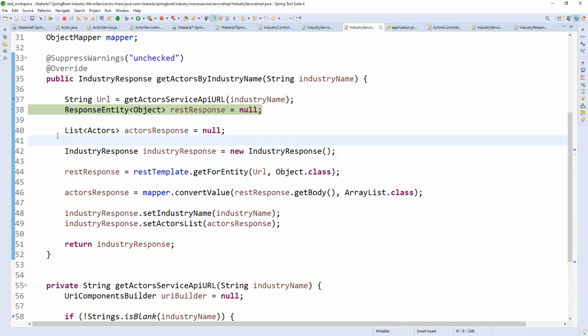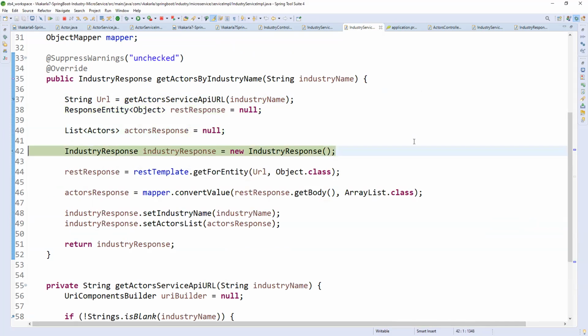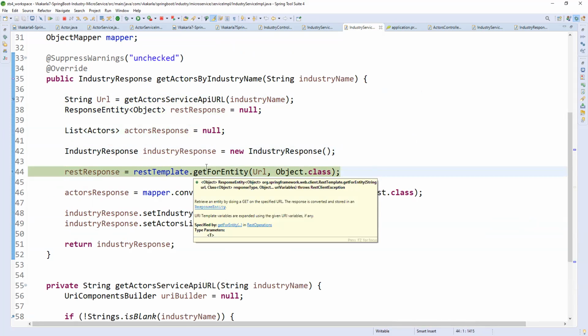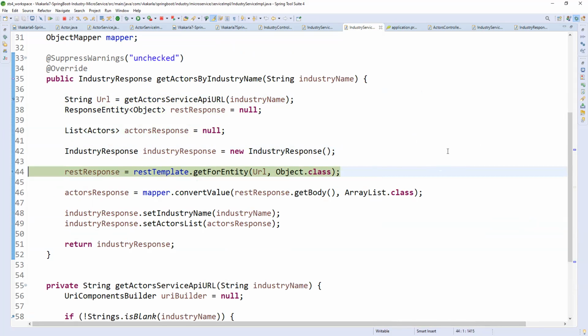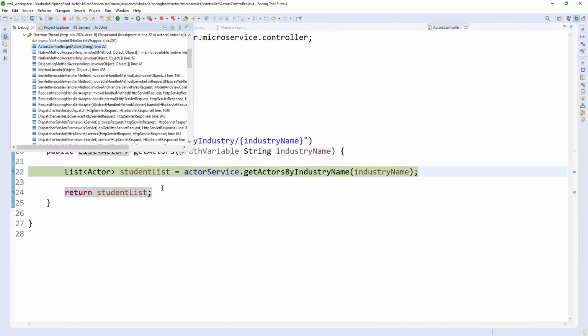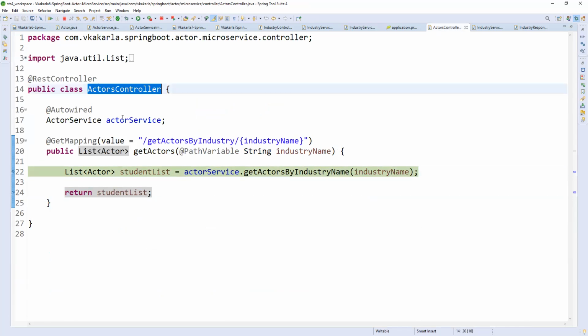So fine. Now let me see, the response is created. Get for entity. I already put the debug in service 6, which means actor service. So the control will go to the next service. I'm resuming. See, actor service, debug is coming. The call is coming from service A to service B, which means industry service to actor service. The call is coming.